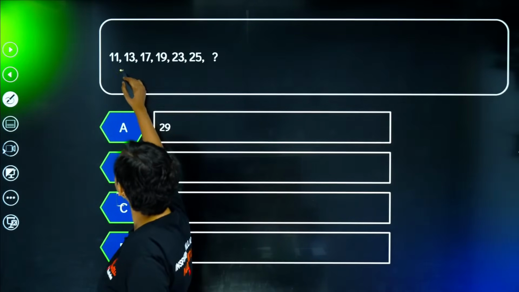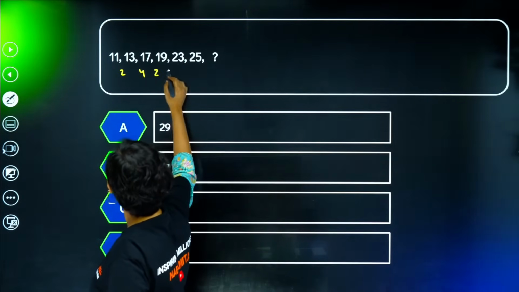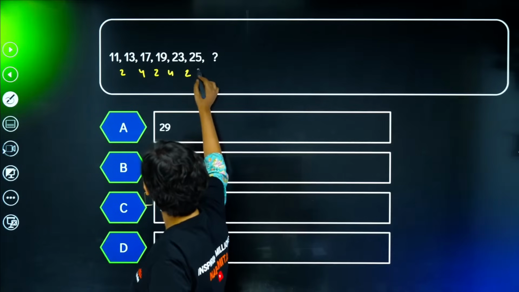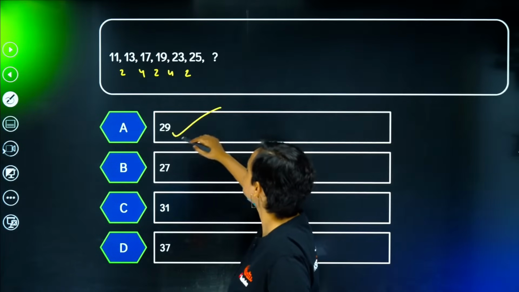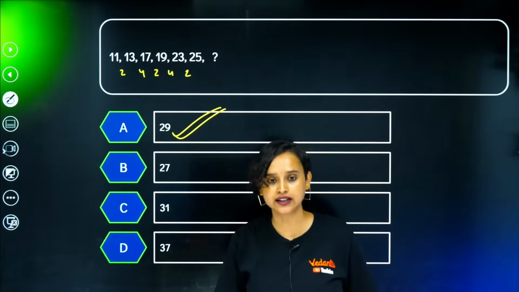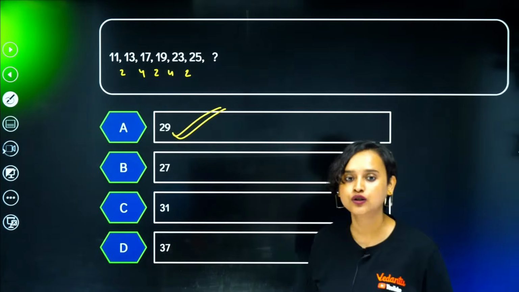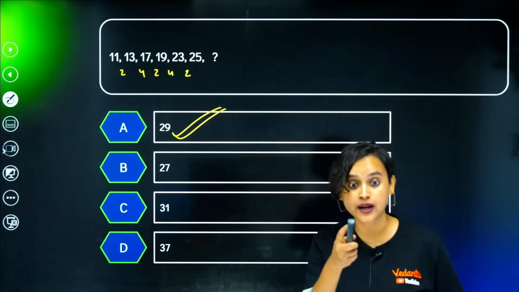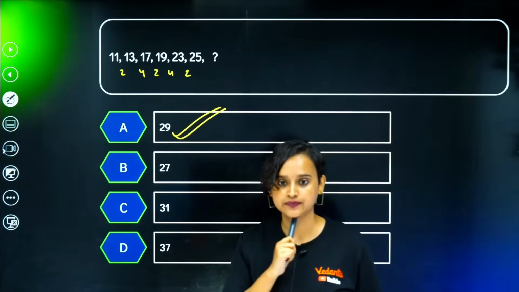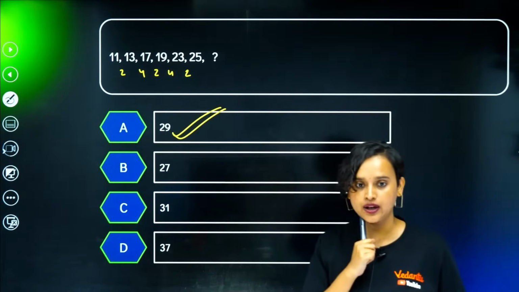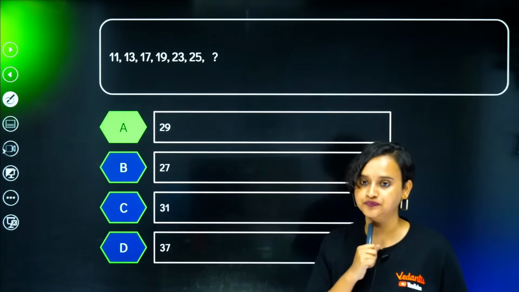The gaps are 2, 4, 2, 4, 2, then 25, 26, 27, 28, 29. Option A is the correct answer. Yes, 2, 4 pattern. Oh, 25 is not a prime number. Very good, Arnav, you are absolutely right.